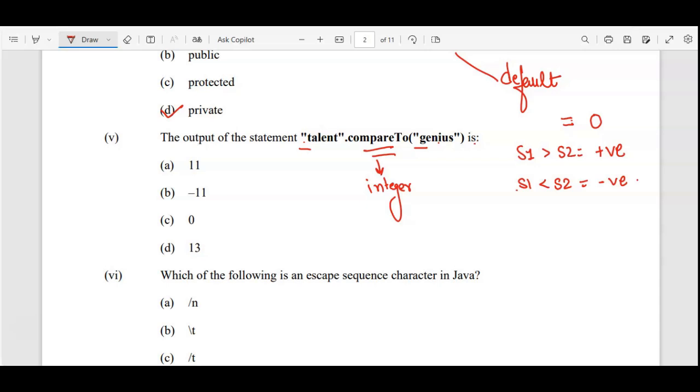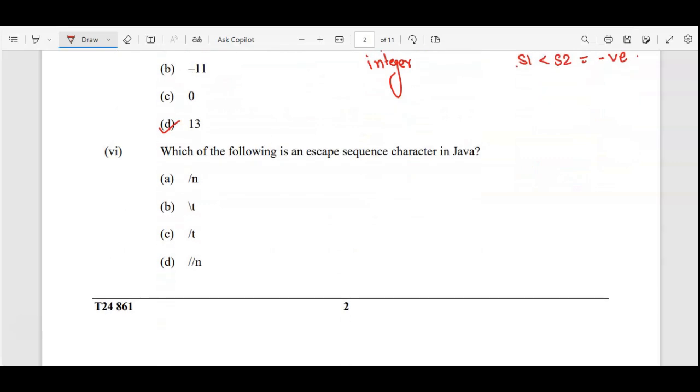G, H, I, J, K, L, M, N, O, P, Q, R, S, T. When you check it properly, you will get 13 as the answer. There is a difference between T and G of 13 characters. So the answer is 13. Which of the following is an escape sequence character in Java?